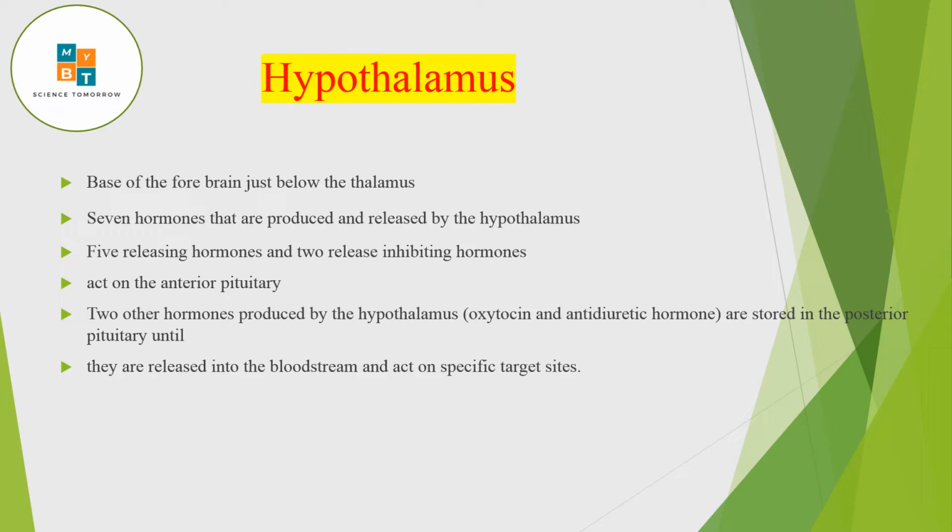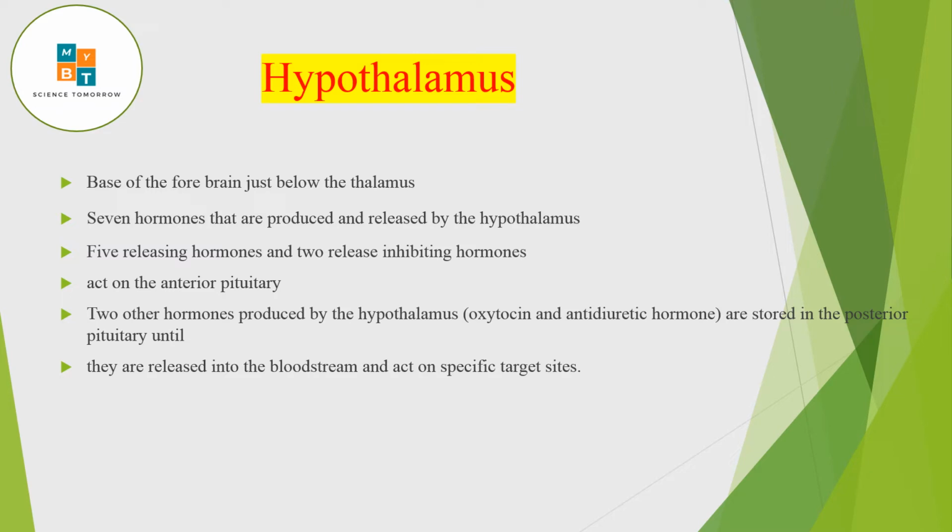In the hypothalamus, there are 7 hormones that are produced and released by the hypothalamus. Please remember these are very important in your syllabus. In addition to that, there are 2 hormones produced but not released from the hypothalamus; those 2 are released from the posterior pituitary. We will discuss that later.